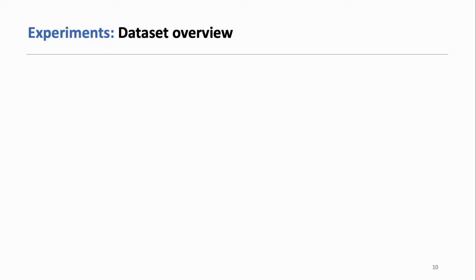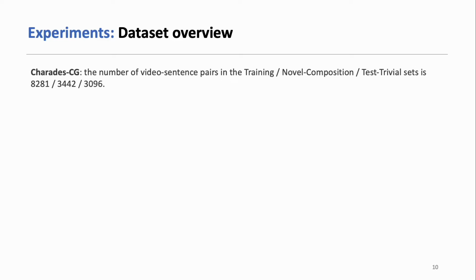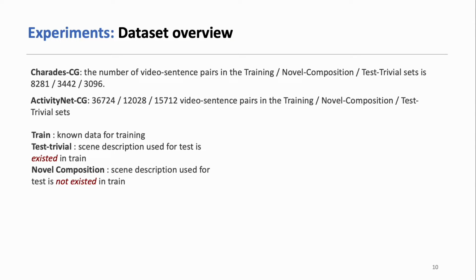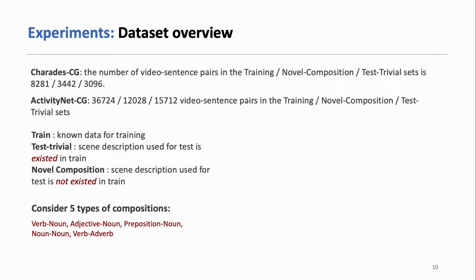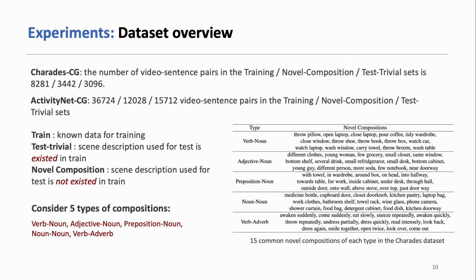We conduct our experiments on 2 public datasets, Charades-CG and ActivityNet-CG. These 2 datasets are both split into 3 sets. The training set is the known data for training. The test trivial set is the set where the descriptions used for testing existed in the training set. In the novel composition set, the scene description used for testing does not exist in training. We consider 5 types of compositions, namely verb noun, adjective noun, preposition noun, noun, and verb adverb. To the right shows 15 common novel compositions of each type in the Charades dataset.